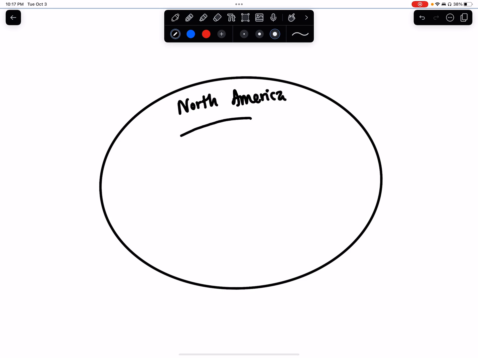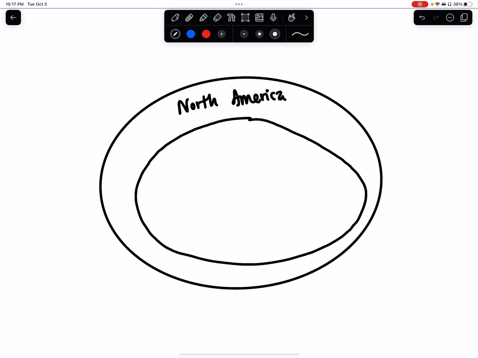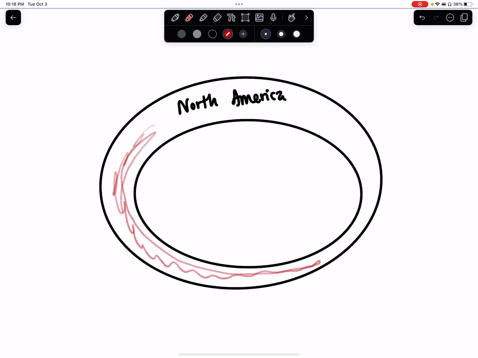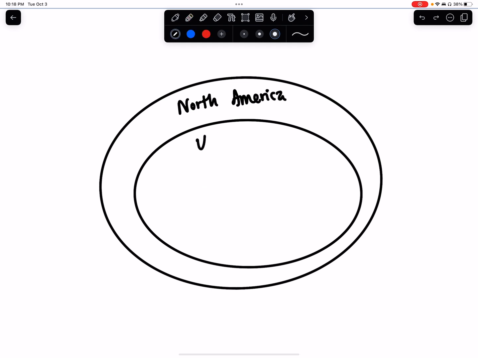Now, this next oval I'm going to draw represents only part of the people who live in North America, not all of them, okay? Because we have this space out here that's not in the oval, and that represents people who are North American, but they don't belong to this inner oval. So let's suppose that this inner oval represents people who live in the United States.